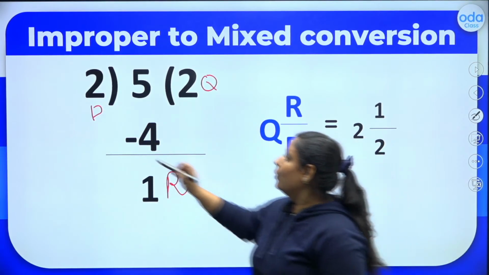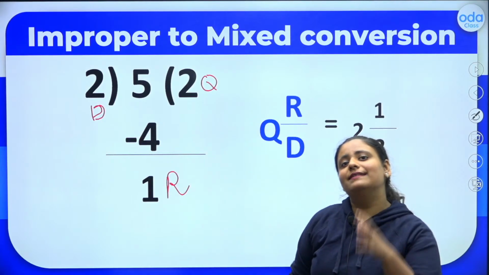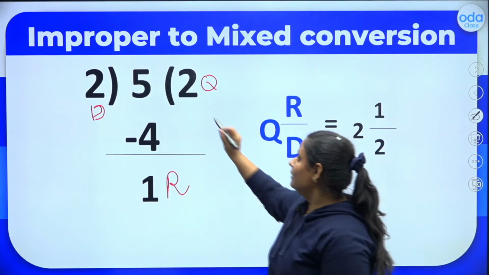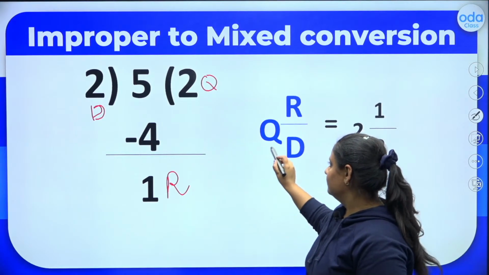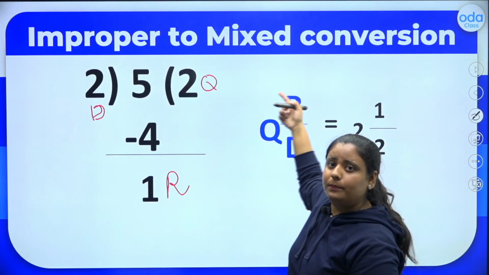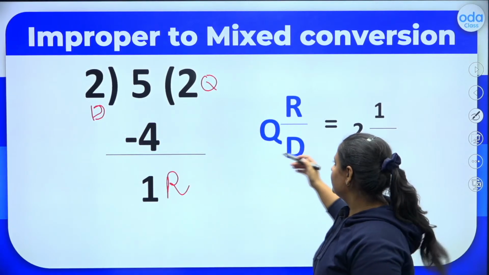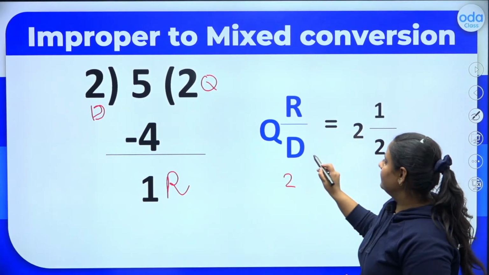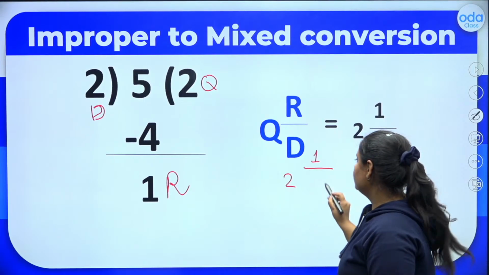So if you want to convert this improper fraction to a mixed fraction, what will you do? You will write your quotient wherever it is, there only you will write it. Remainder on the top and divisor at the bottom. So it will give you what? 2, which is the quotient. Then remainder on the top 1 and then the divisor, which is 2 again.